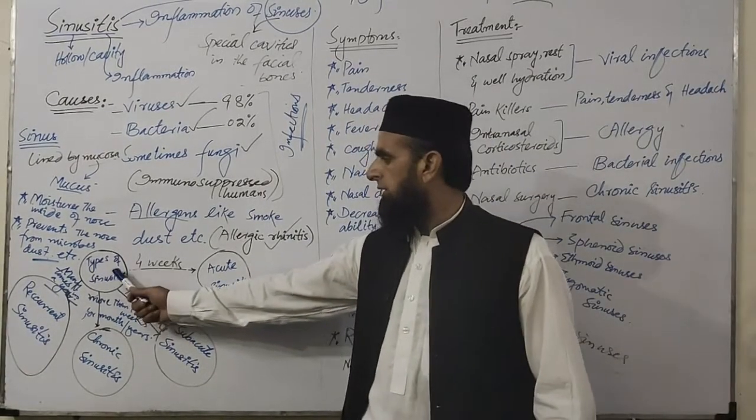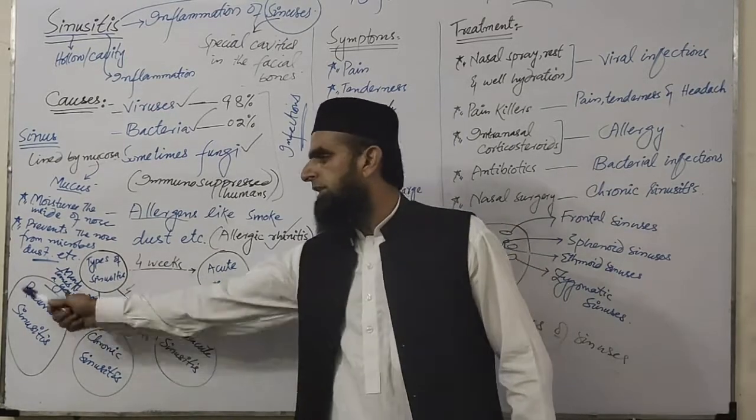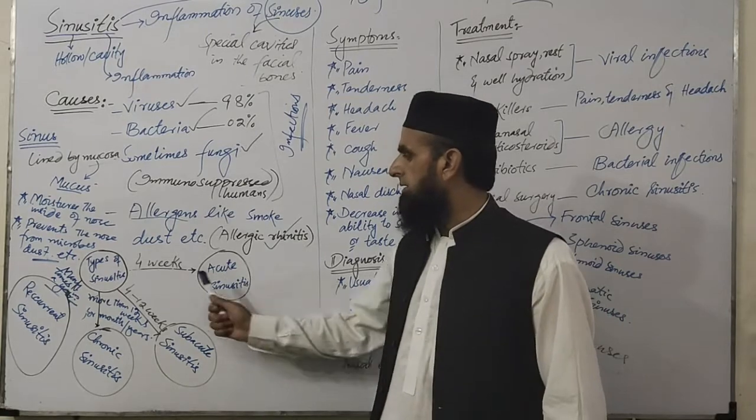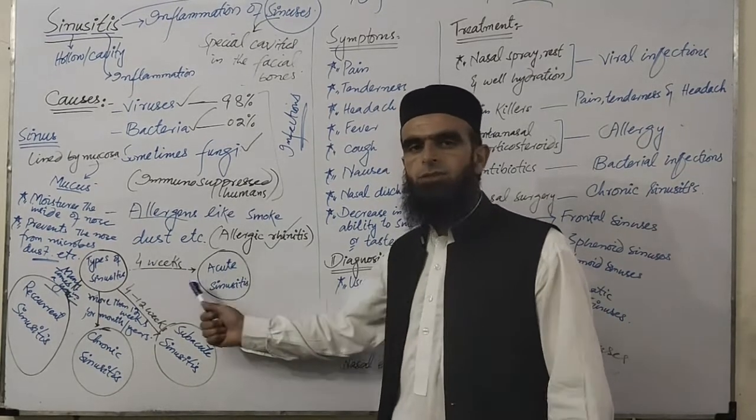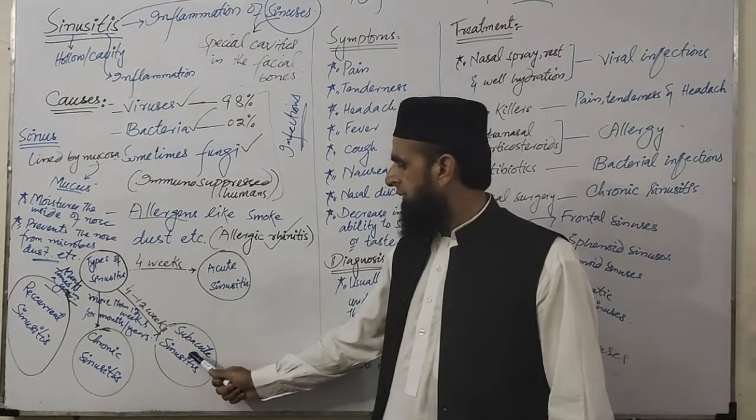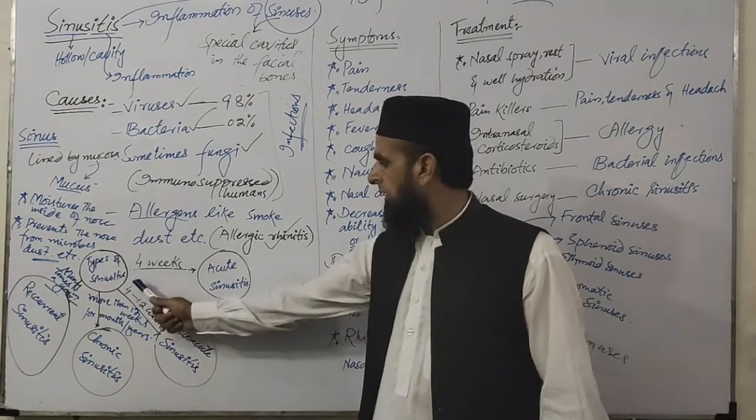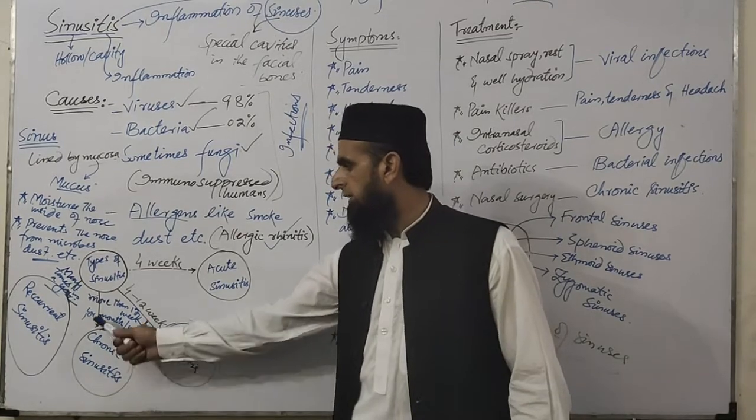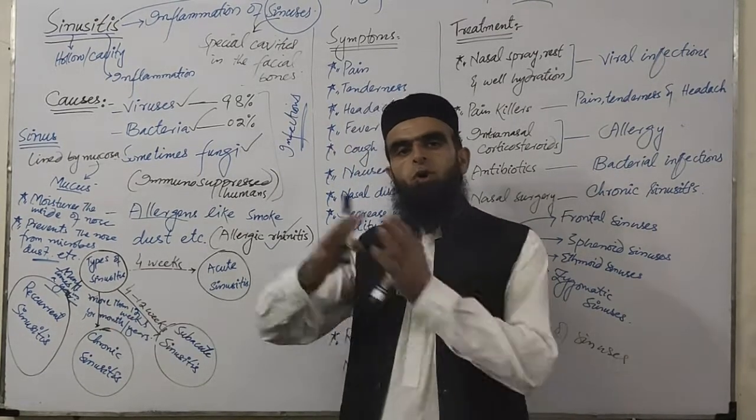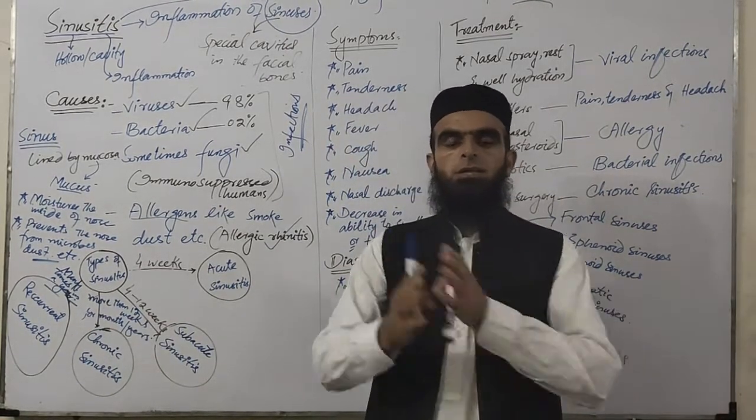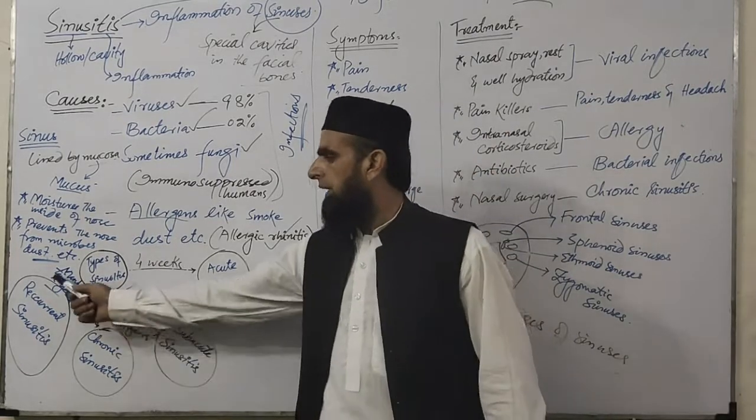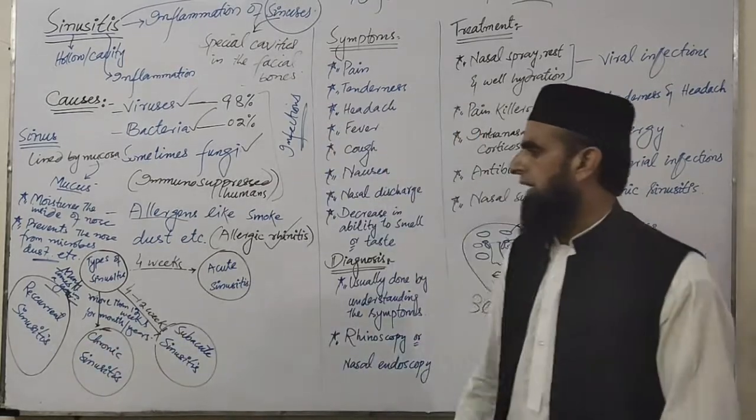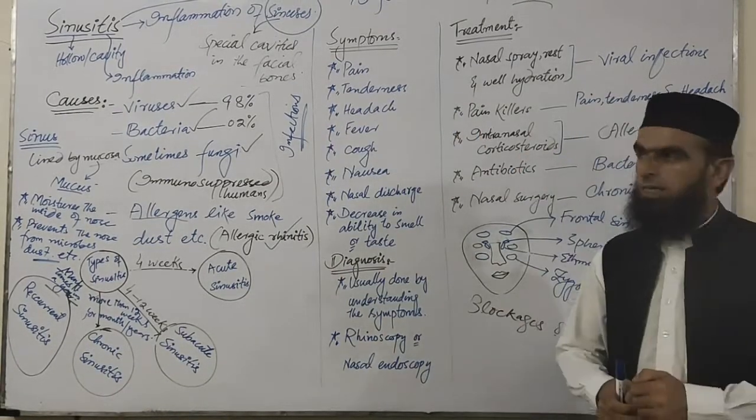One of the objectives is there are 4 kinds of sinusitis. Acute sinusitis is a disease which lasts for 4 weeks. Subacute sinusitis, another objective, lasts for 4 to 12 weeks. Another objective, chronic sinusitis, is when it lasts for more than 12 weeks, meaning for months, for years. And if it attacks many times in a year, then it is called recurrent sinusitis. So these are 4 types of sinusitis.